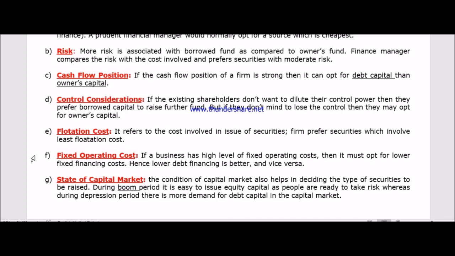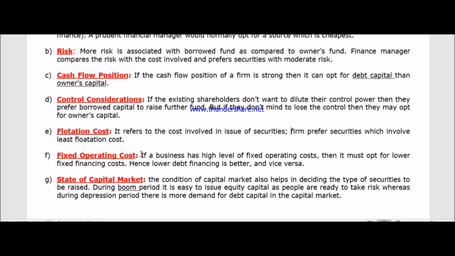Next point is the fixed operating cost. Operating cost means those costs which a business firm has to incur to operate, to run that particular business.